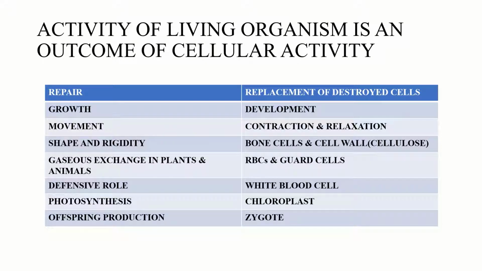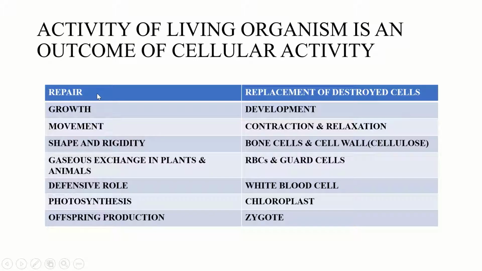Now, in multicellular organisms like animals and plants, we had seen that we have organelles present within the cells, and even the organelles are present within their own membrane. Each membrane is specific with its own functions, and cells of a specific type perform specific functions in plant and animal cells. Here are some examples of the functions occurring at the cellular level, and how they become an outcome of cellular activity, as we will see here.